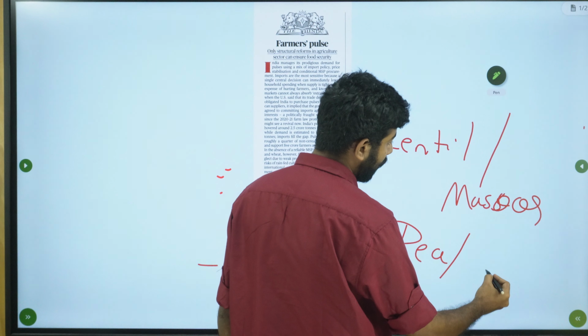There are also various smaller pulse crops, like I said earlier, horse gram. So these are the different pulses that you have. If you look at MSP, gram has MSP, Arhar has MSP, Urad has, lentil has, and Moong also has MSP.